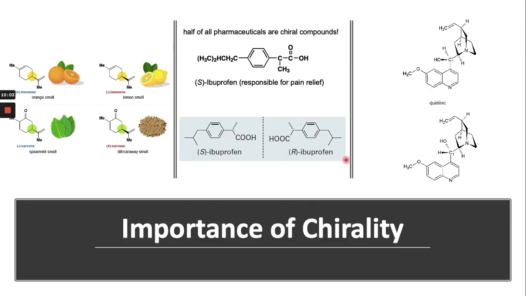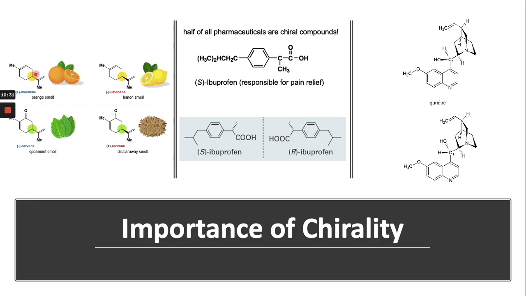So this is the importance of chirality. You can see this plus limonene and minus limonene; both are enantiomers, which are non-superimposable mirror images. One enantiomer has the orange smell, and the other enantiomer has the lemon smell.